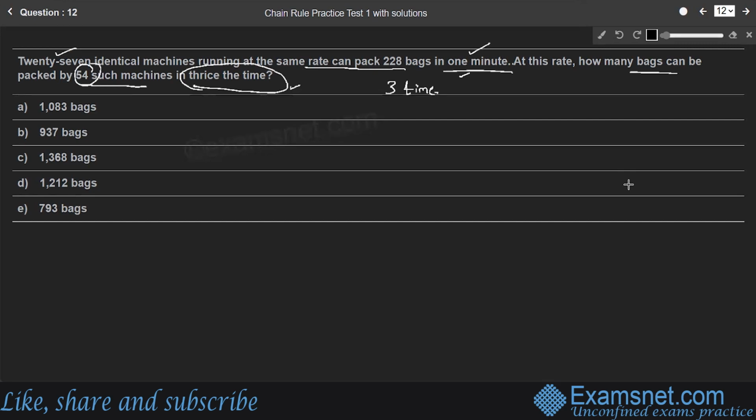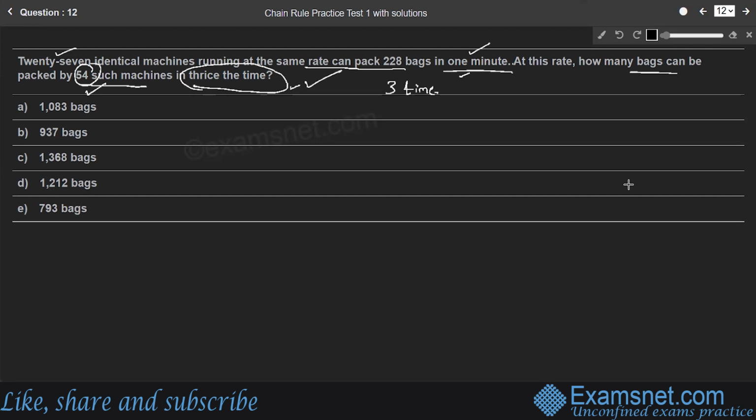It is given that 27 machines can pack 228 bags in 1 minute. So first let us consider the number of bags packed by 54 such machines. Then in 3 times, that means in 3 minutes, how many bags can be packed by 54 such machines?